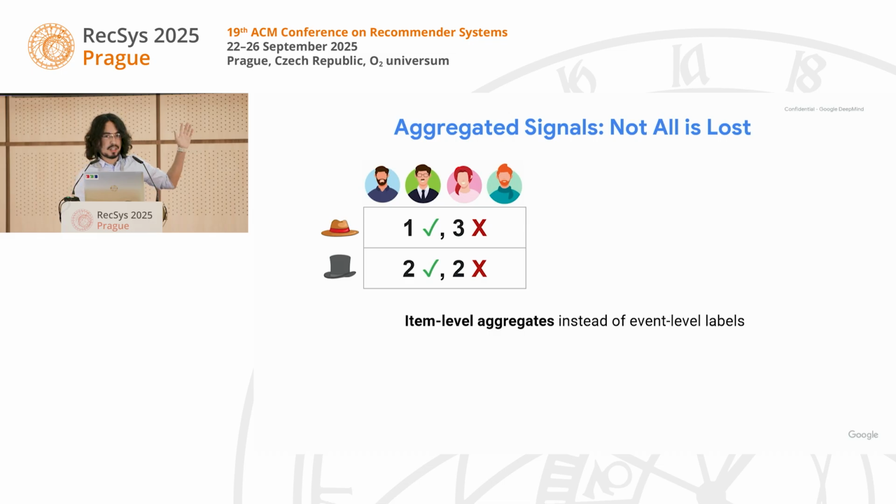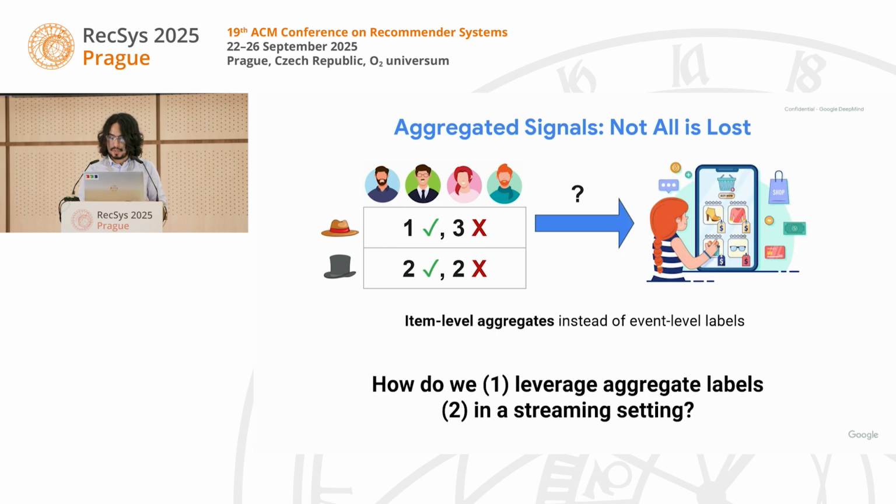So instead of having different user feedback for each item, now our feedback is going to be aggregated across users. And as a result, we're going to have item-level aggregates instead of event-level labels. The question that we want to address is, how can we use these aggregates to learn from them and train our recommender models? And specifically, how can we do this when our recommender model is training in a streaming fashion, where samples arrive chronologically and we keep training our model?